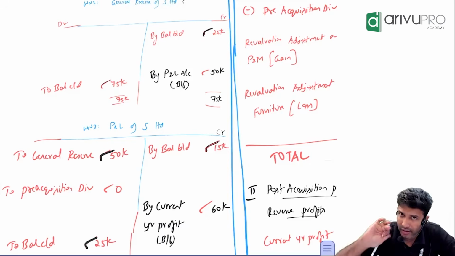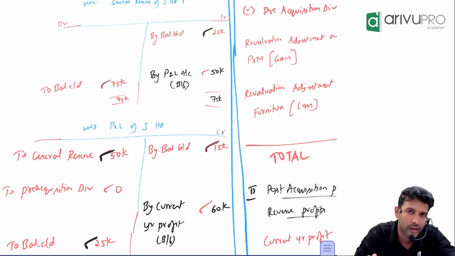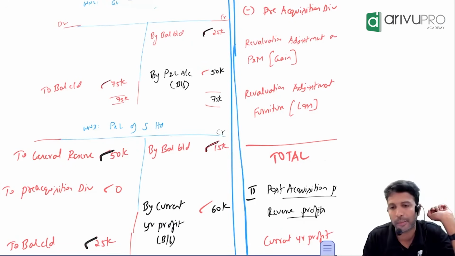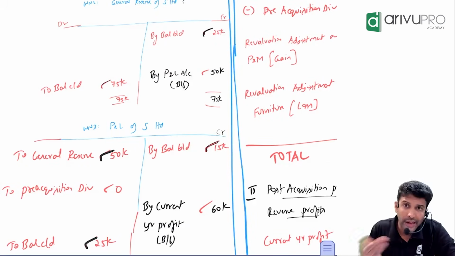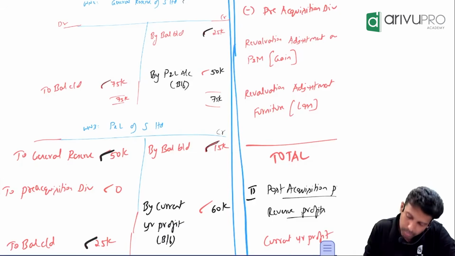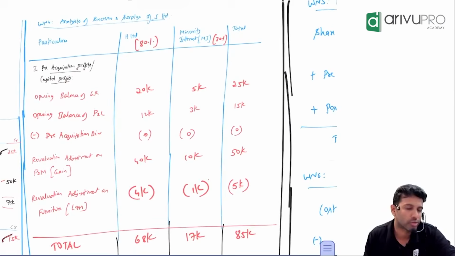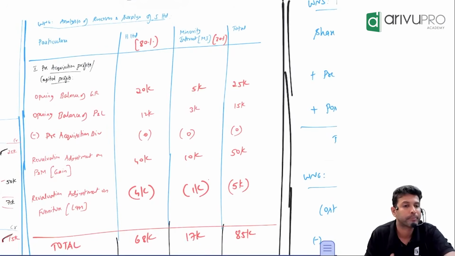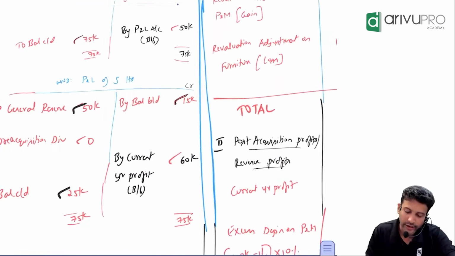That means the holding company acquired the shares on the first day. On the first day, the subsidiary already had a 15,000 P&L balance. So is this post or pre? Loss or profit? Profit. So negative apportionment or positive? That's what I've written here. Opening balance of P&L, how much value? 15,000. This 15,000 you distribute in the 80-20 ratio, and you will get this particular number. Okay, Naji? Yes, sir. All right, let's move on to the next one.